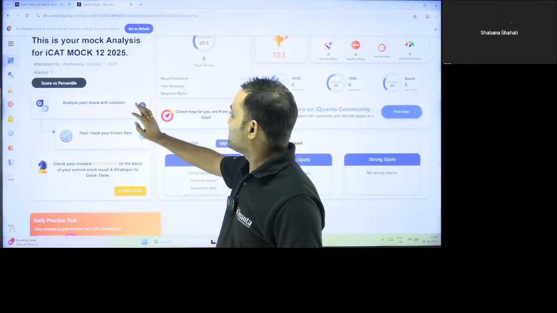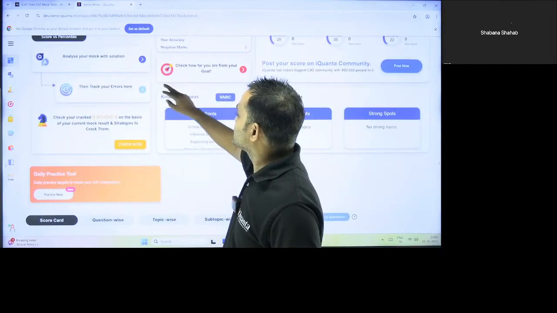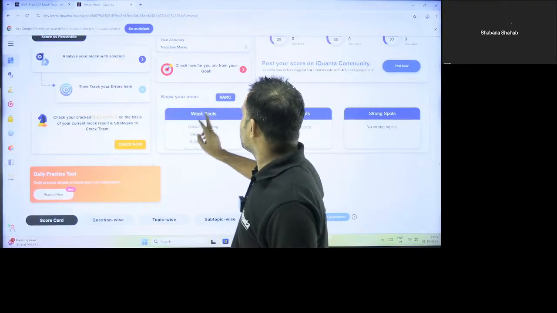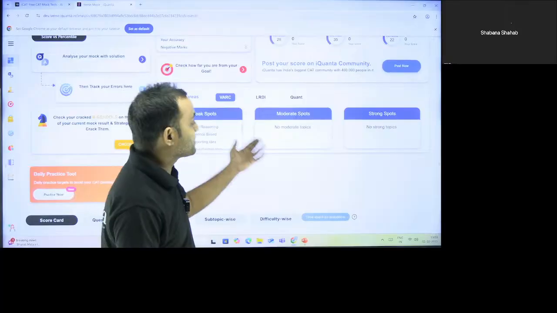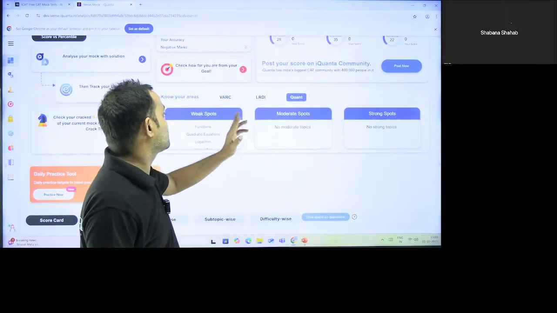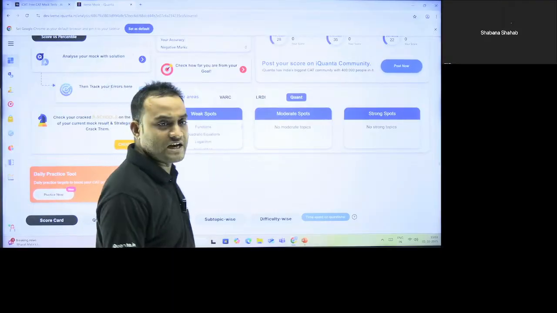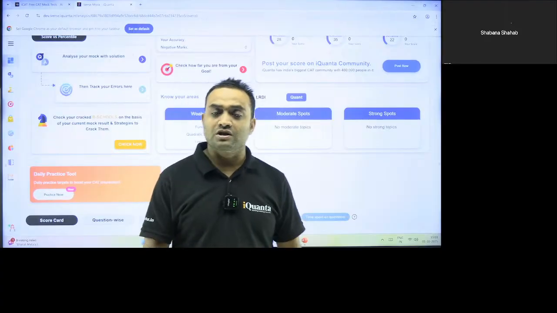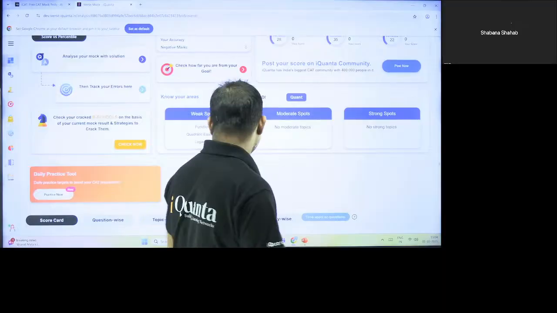So when you click here, you get all the solutions, video solutions, and you can also track your errors here. Then comes know your weak areas, moderate spots, strong spots in all three sections, LRDI, Quant. So you can see function, quadratic equation, logarithm. It will tell you on which portion of a particular section you need to work most on.